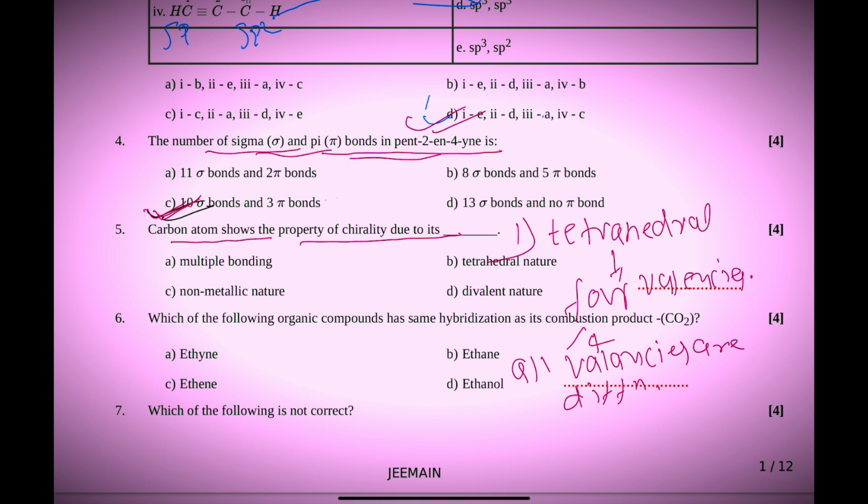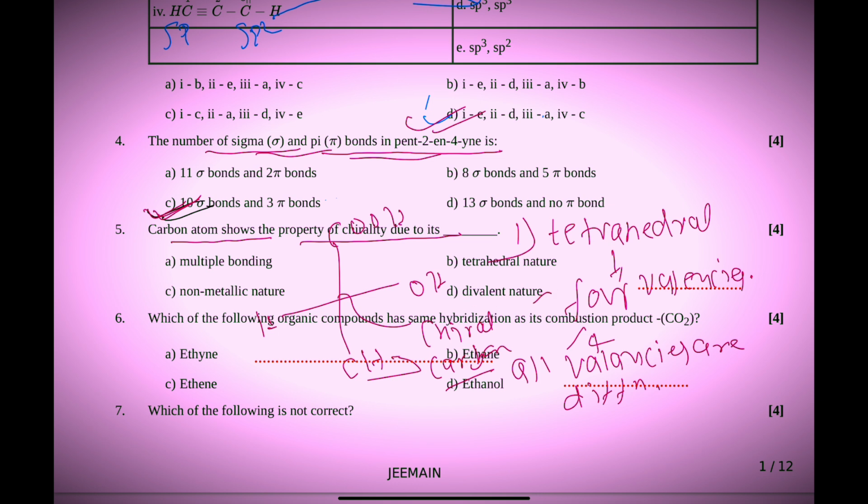Then chirality, just see: suppose here I am writing COOH, OH, H, CH3. So this carbon is a chiral carbon. Chirality means handedness, so four different valencies. And divalent nature: carbon is not divalent in nature. And multiple bonding, C double bond C, C triple bond C.